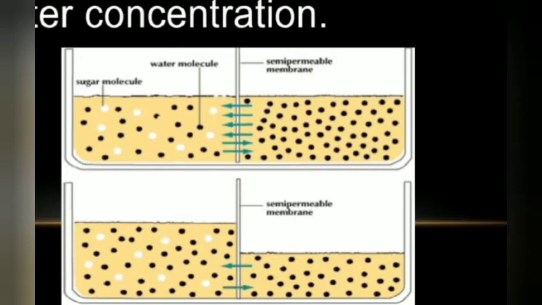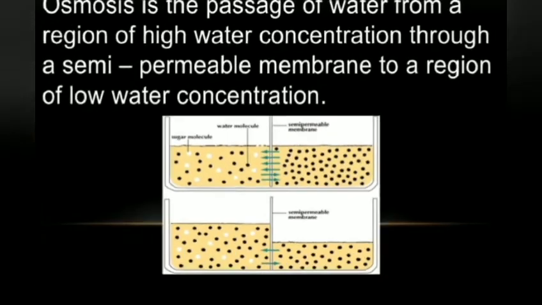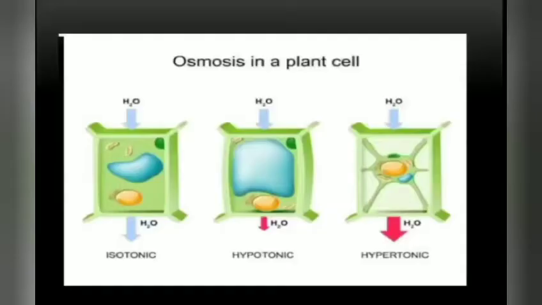Now let's understand how this osmosis takes place in a plant cell or animal cell. Here I have taken a plant cell as an example. You can see in this picture there are 3 cells, 1, 2 and 3. These are the plant cells.